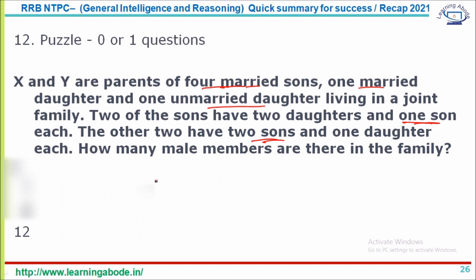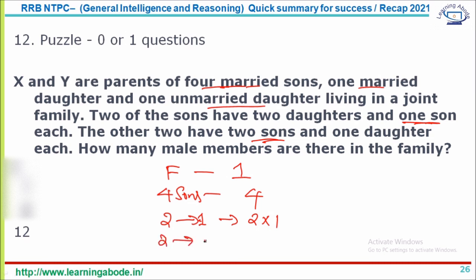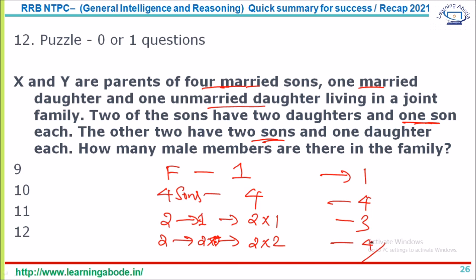So just based on the given numbers, what we can do is, okay, you have the father who is a male, so one male there, and then there are four sons. Okay, so you have four males there. Now two of them have one son each, so that's 2 into 1, and two of them have two sons each, that's 2 into 2. Now if you want to make a total, it is 1, 4, 3 and 4, that makes a total of 12. I'm sorry, that makes a total of 11.